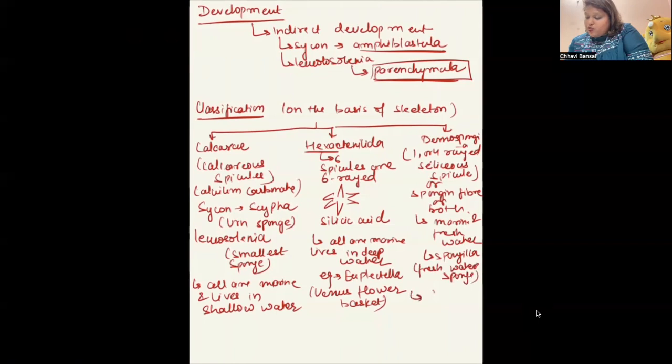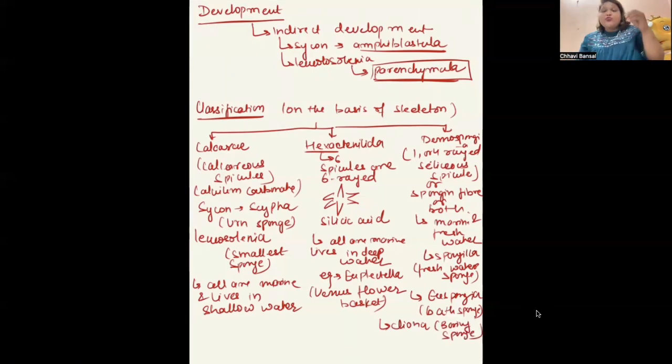Next is Euspongia. The other name is bath sponge. Next is Cliona. Cliona is a boring sponge. Why boring? Not boring like bored.